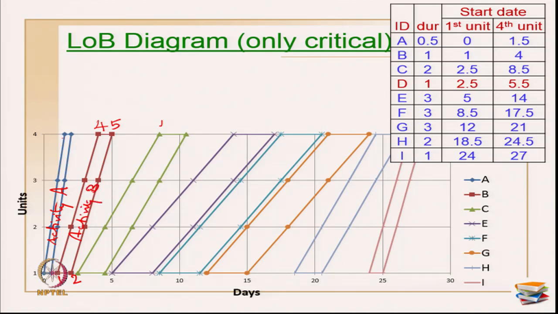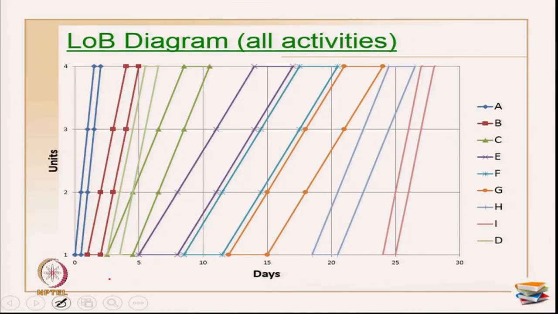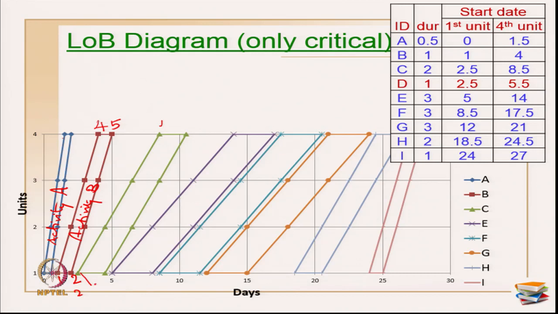Now, next activity C. Activity C first unit value is 2.5, and the start of fourth unit is 8.5.